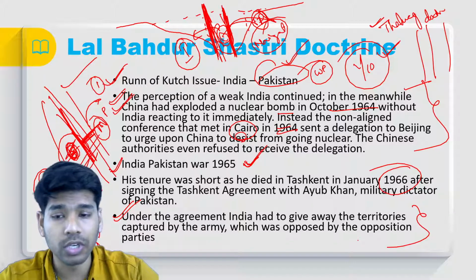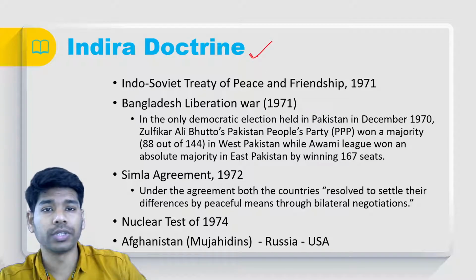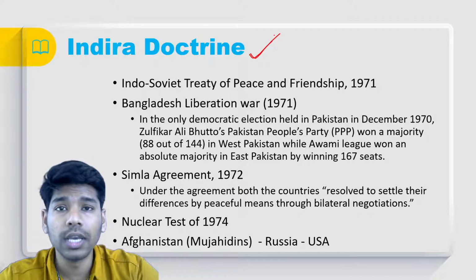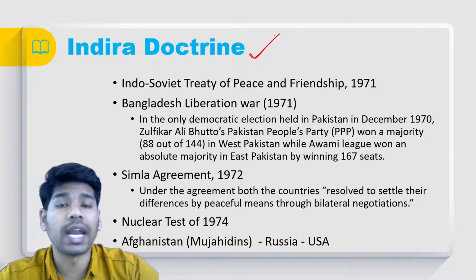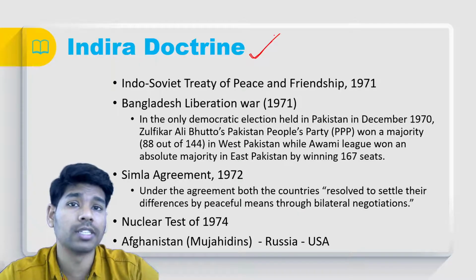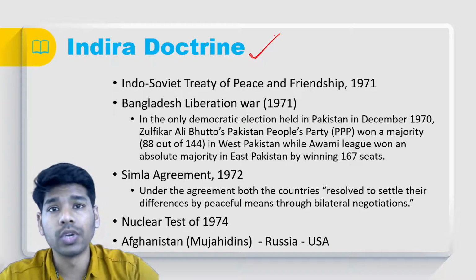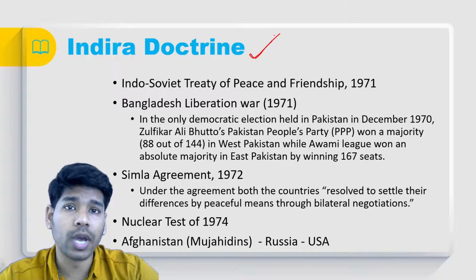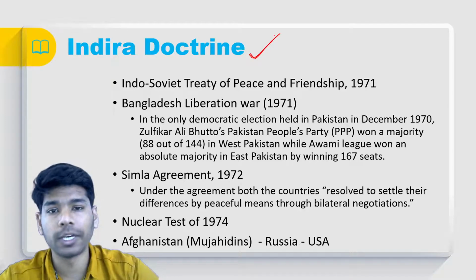The status quo was restored. That is the Lal Bahadur Shastri doctrine, and then the Indira Doctrine. The Indira Doctrine is famous because during the time of Indira Gandhi we saw realism. Nehru was an idealist, saying that India has to prosper. Nehru had said in one of his speeches that India is going to be the fourth powerful nation after the USA, Russia, and China. But it is Indira Gandhi who actually did it, so that India is going to be the next superpower.